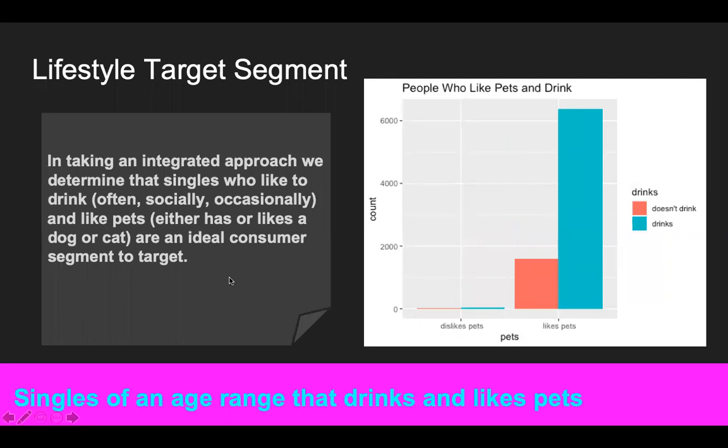Next. So after filtering and consolidating the variables, we finally integrated the variables of sex, drinks, and pets together into one analysis to depict an ideal target market segment. As you can see by this bar plot, OkCupid's marketing team cannot go wrong by targeting this ideal customer microsegment of singles who like to drink and who like pets.